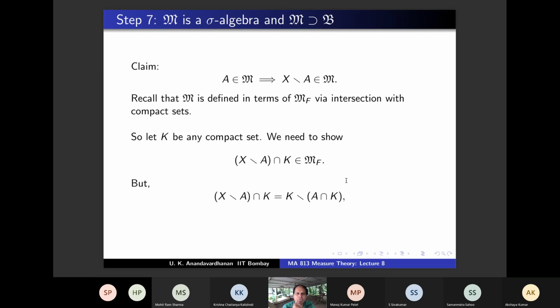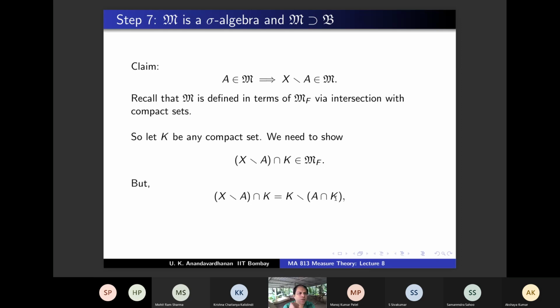A is in M, right? Therefore, what do you know about A intersection K? K is an arbitrary compact set. What do you know about A intersection K? It belongs to MF. And is it true that K also belongs to MF? Any compact set belongs to MF? Yes, because finite measure we have already proved in step 2.